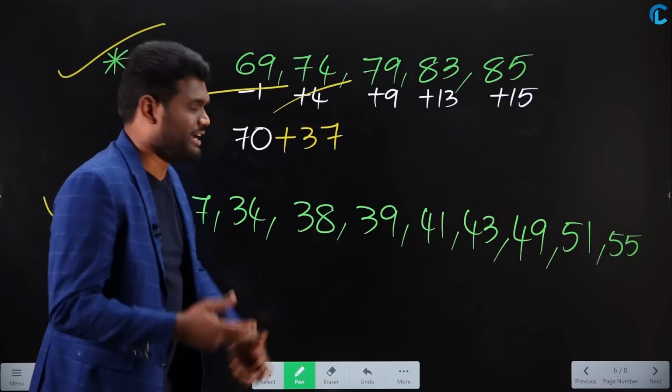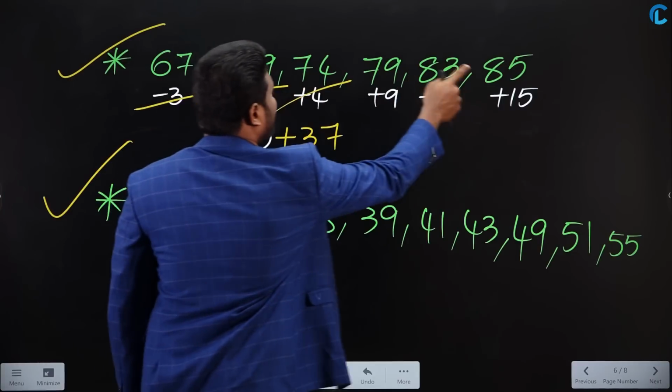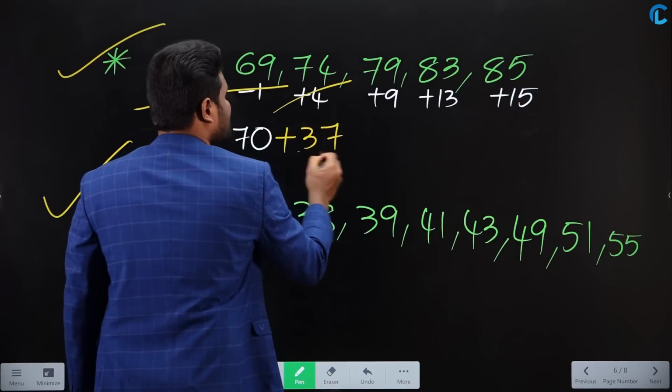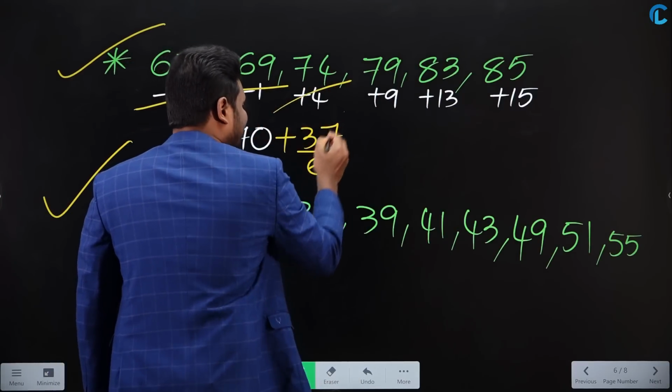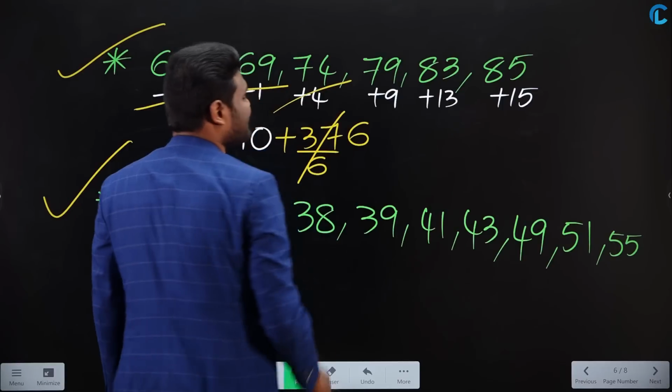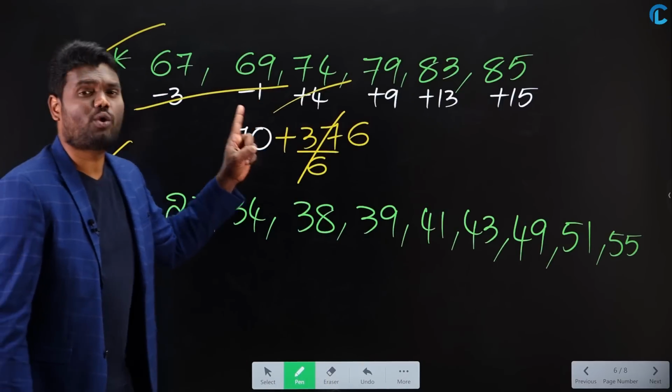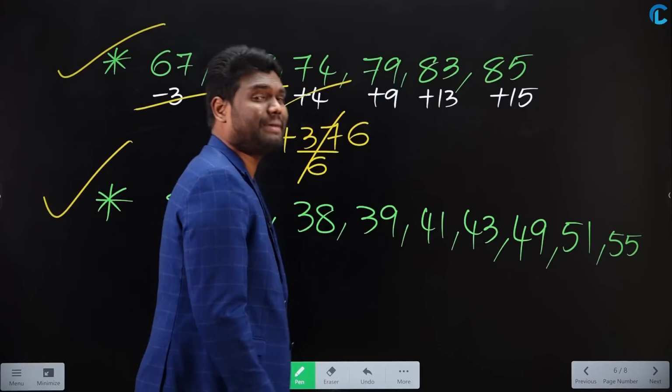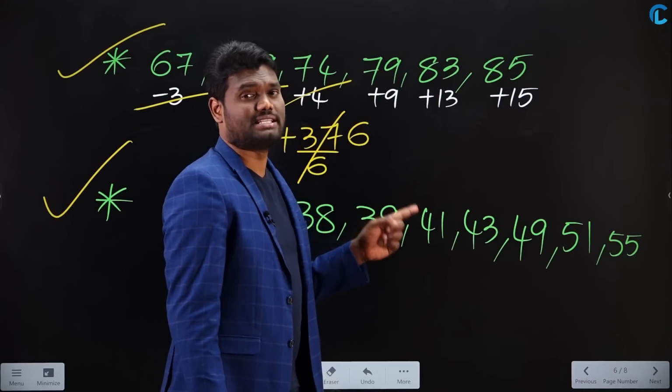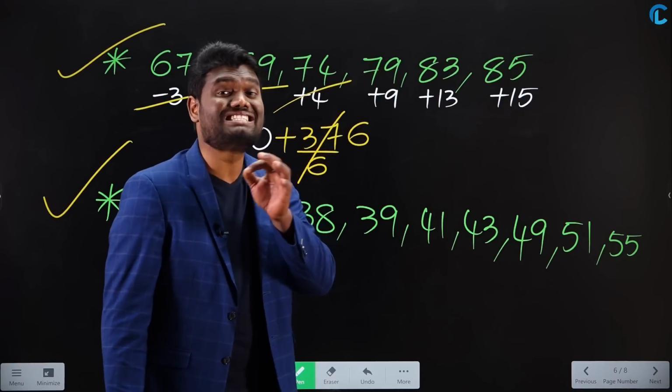So you need to distribute it. Distribute means how many numbers you have? Total you have 6 numbers. So divide by 6. 6 times is 36. And how much remainder? 1 remainder. 1 by 6. 1 by 6 we have already discussed in percentage. 1 by 6 is nothing but 16.66%.